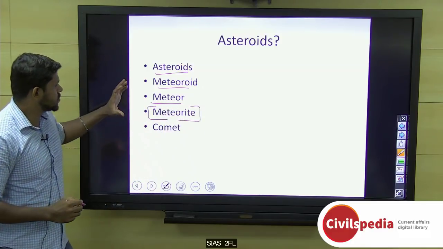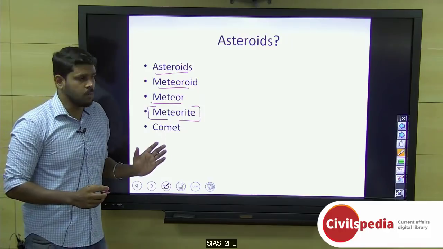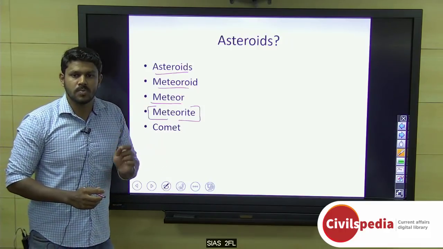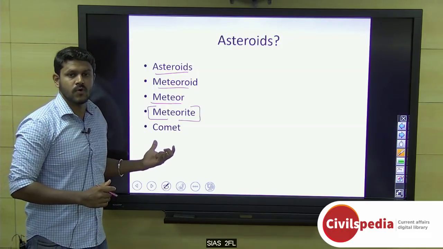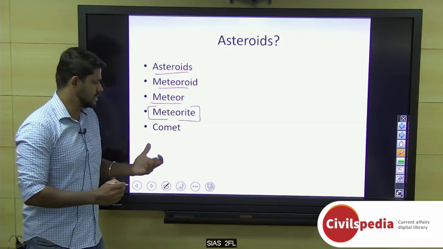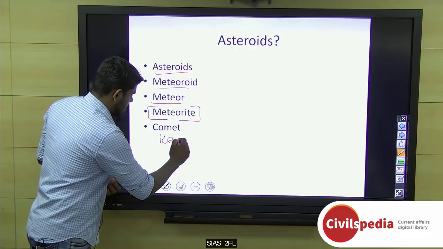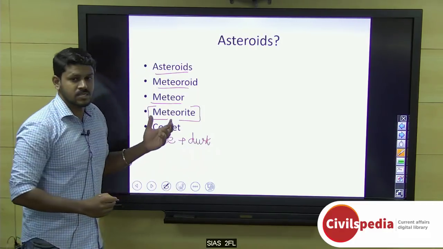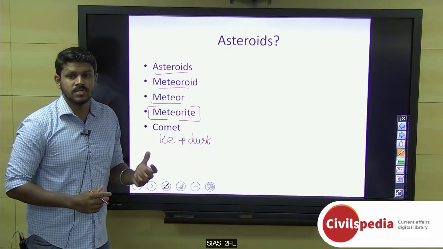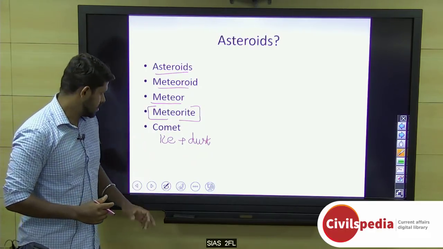And what is the difference between asteroids and comets? Both orbit around the sun, but comets consist of only dust and ice, whereas asteroids are rocky objects that orbit around the sun.